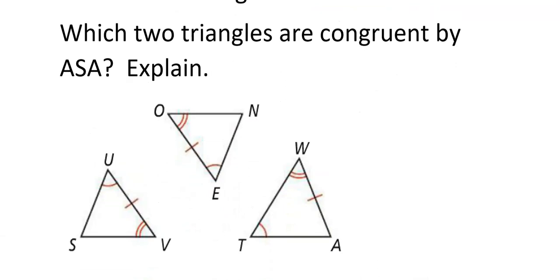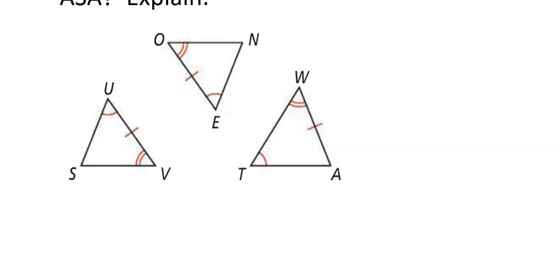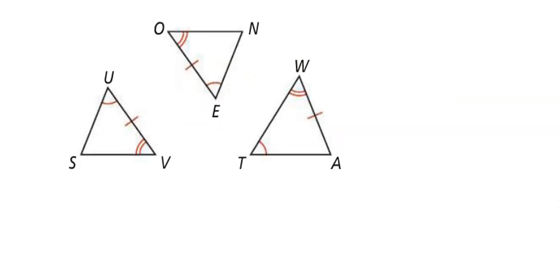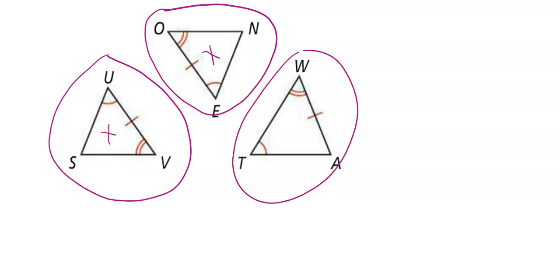So here's a problem using angle, side, angle. Which two triangles are congruent by angle, side, angle? And then they want us to explain. So the first thing I want you to look at is each individual triangle. Is it angle, side, angle? So how about this one? Is that angle, side, angle? Yep. So this one is an option. How about this one? Angle, side, angle? Yep, that's an option. How about this one? No. So I'm going to cross this one out.